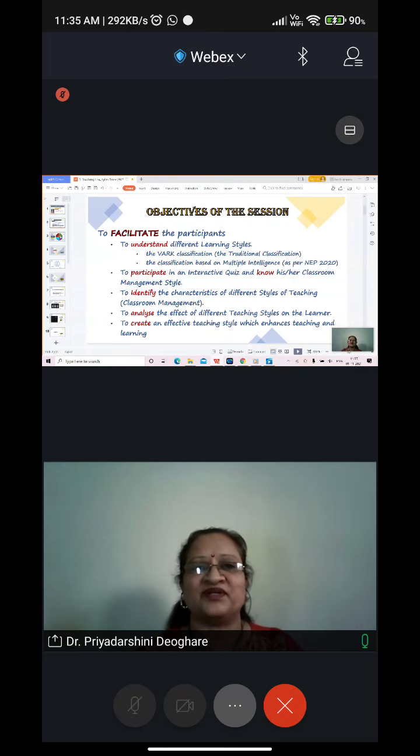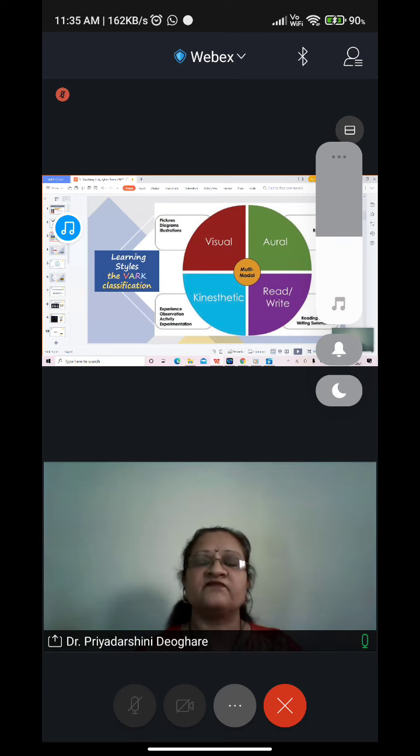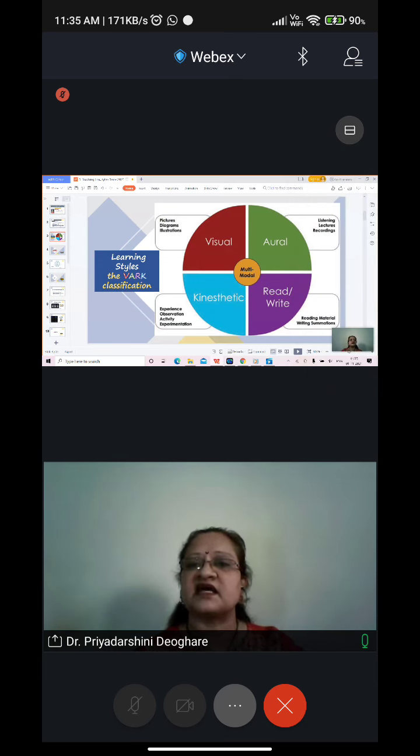Journey is going to happen. So let us begin with the first slide, or first understanding. The first thing that we are going to learn today is learning styles based on the VARK classification, as it is classically known. What does the V in this VARK stand for?